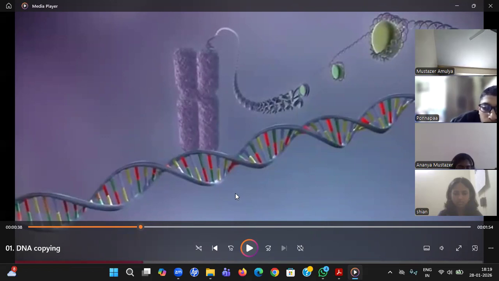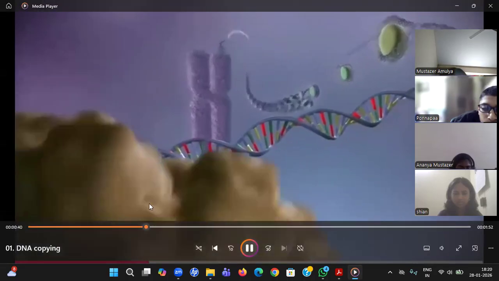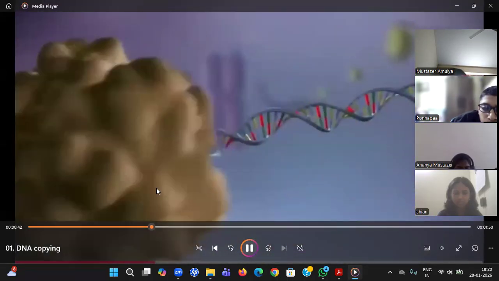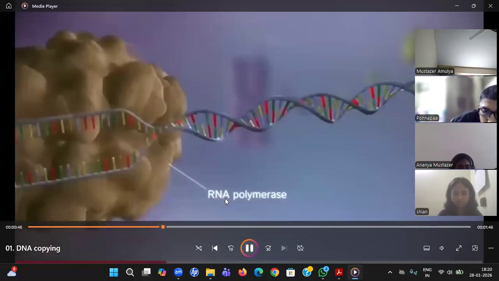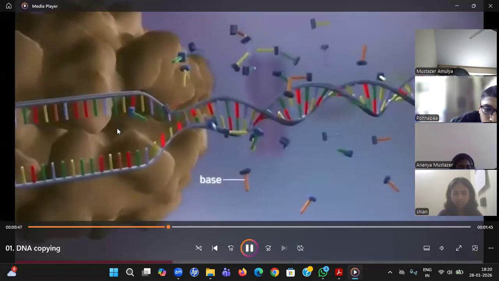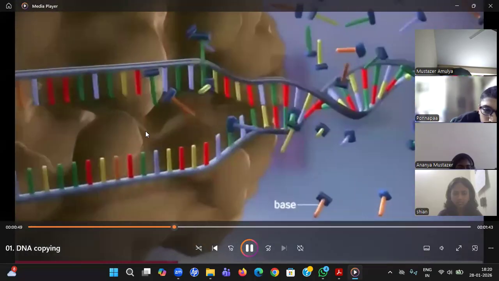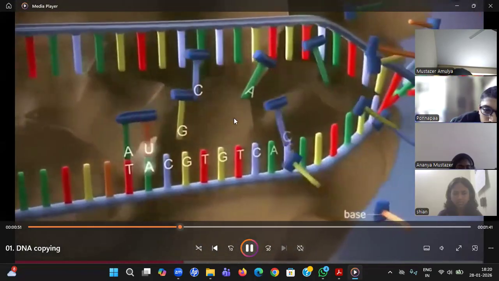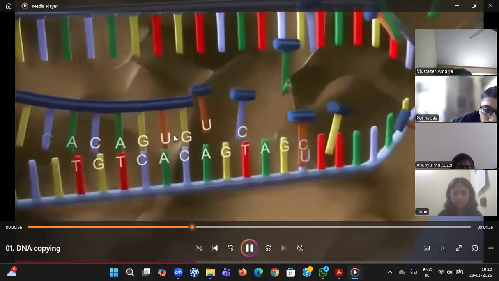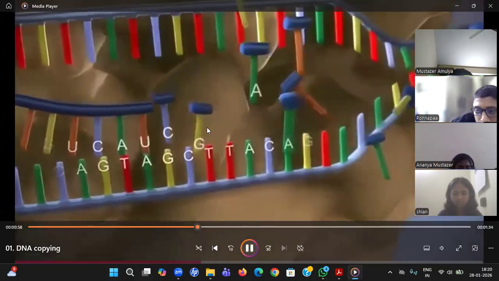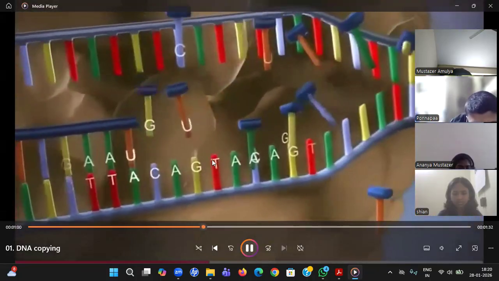Everything in our body is made up of protein. So one hormone will come here, a growth hormone, you assume. Right now this is known as RNA polymerase. What will it do? You see, it is wrapping this DNA, taking the information from DNA about which type of body I need to develop into. The codes on the DNA are shifted to that particular molecule.